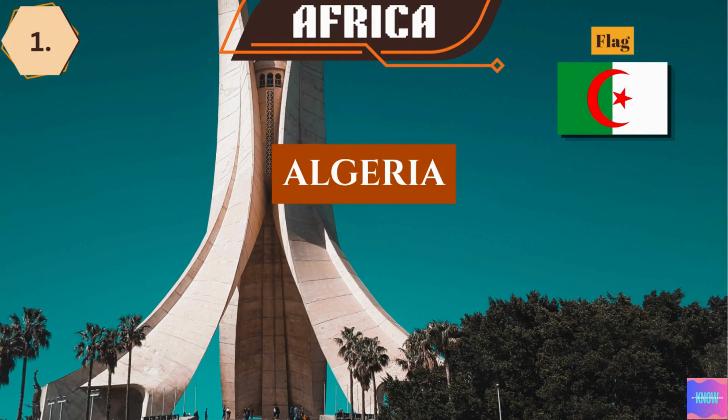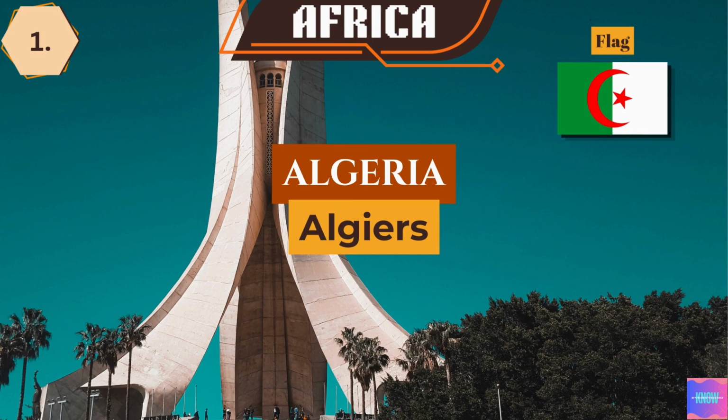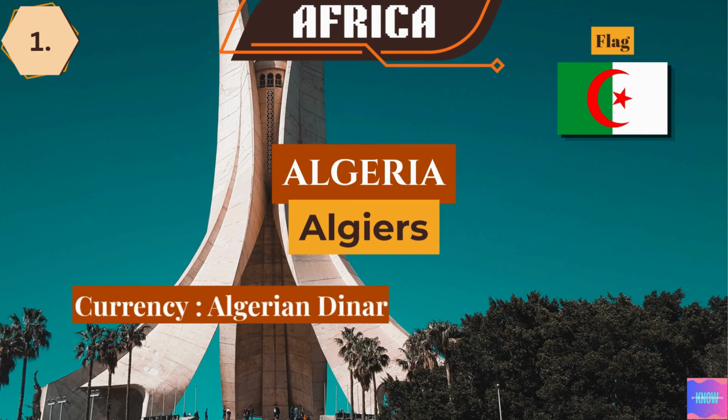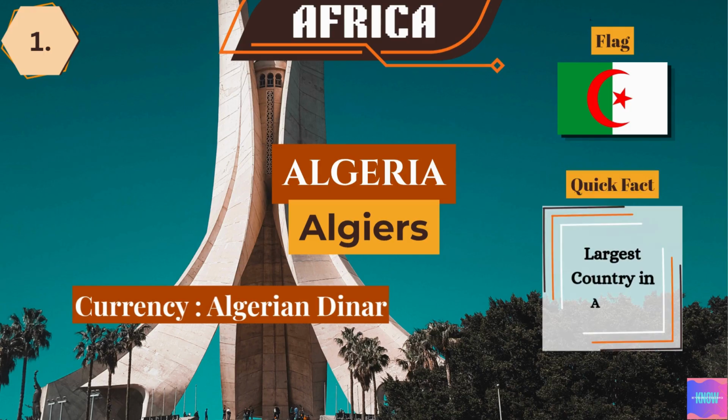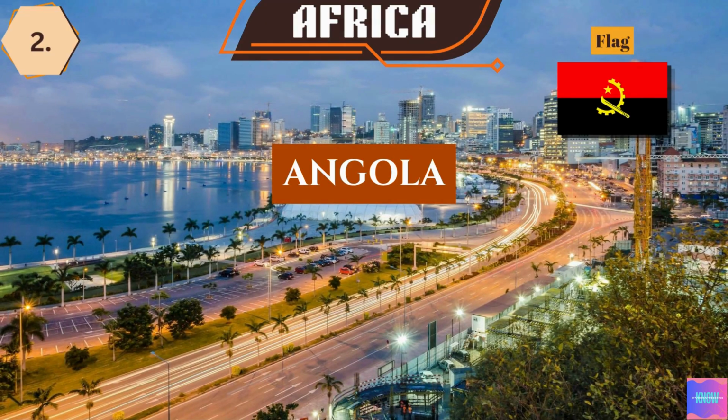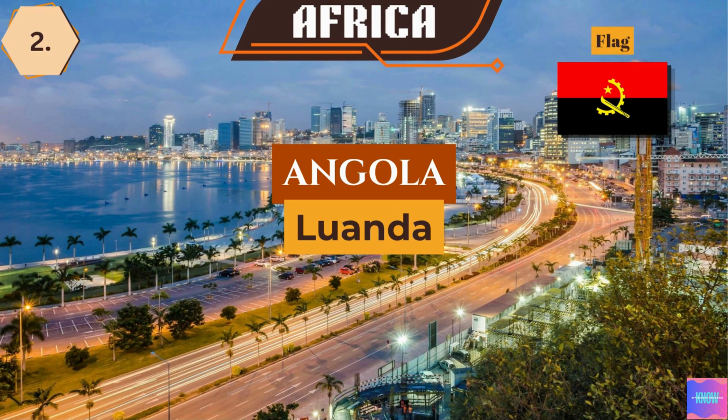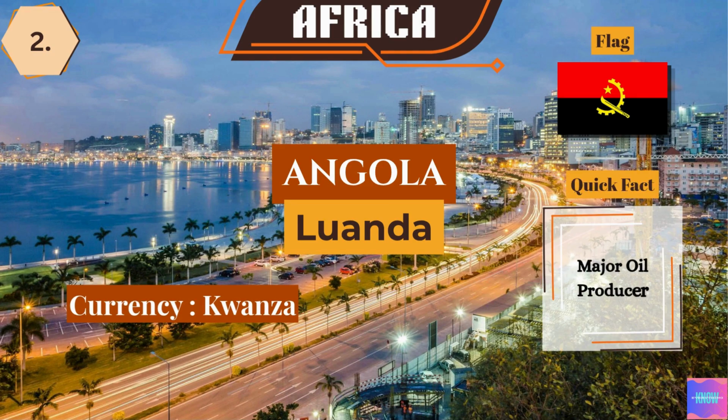Algeria. The capital city is Algiers. The currency used here is the Algerian dinar. Algeria is the largest country in Africa. Angola. The capital city is Luanda. The currency used here is the kwanza. Angola is one of the major oil producers in Africa.